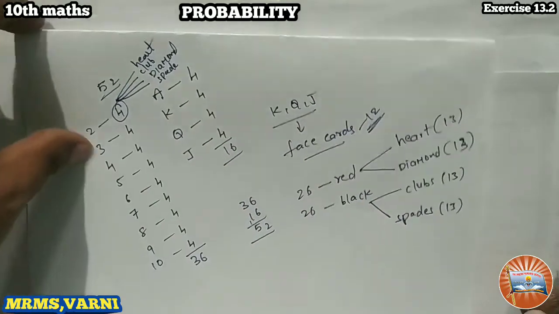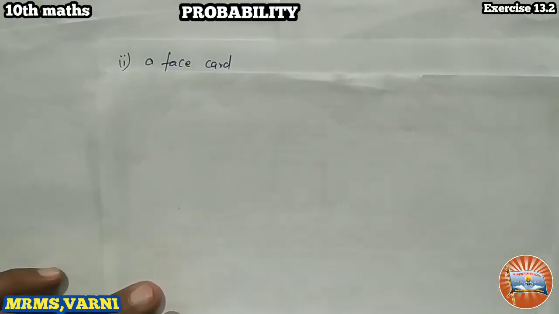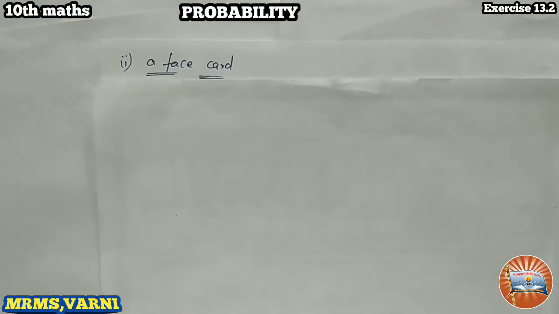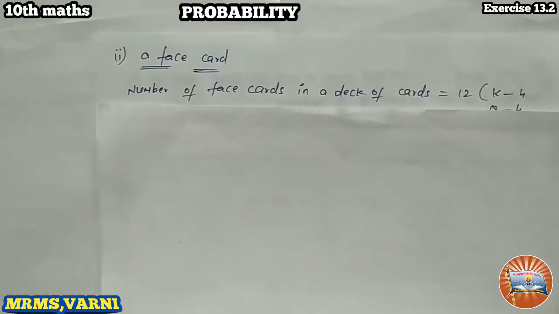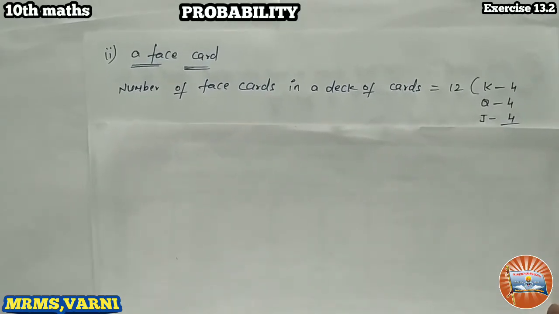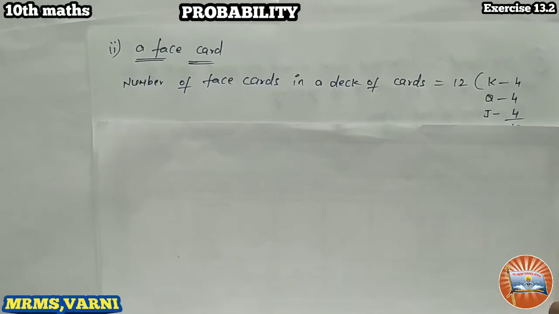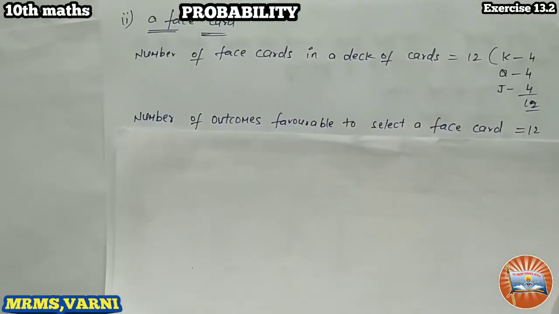Let's get into the solution. We have to find the probability for a face card. The number of face cards in a deck of cards is 12: king 4, queen 4, jack 4. So the favorable outcomes are 12.